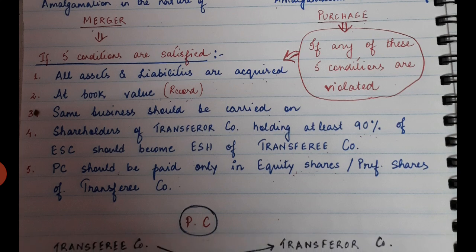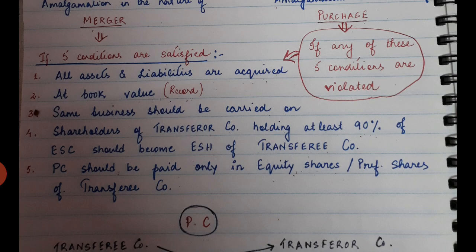Now, in some cases, it may happen that a fraction or a decimal comes up, that means some part of a share may remain unpaid. A fraction of the share, or the decimal part of the share, is still unpaid. In that case, cash payment is allowed. But other than that, they will have to pay only in the form of equity shares or preference shares.